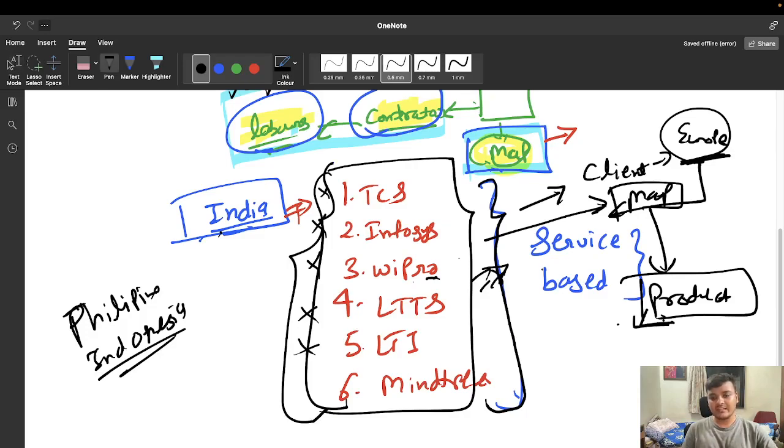Fine. No, I'm not saying that all service based companies are bad. See, from a business point of view, they are not good as compared to me. But if you are a developer, then no matter whether you're working at product based or service based, you have to work. But for obvious reasons, product based companies will provide you a lot of opportunities that service based companies cannot. There is a fact. Because have you ever heard that TCS or Infosys, this kind of companies, are asking DSA questions? No, right?